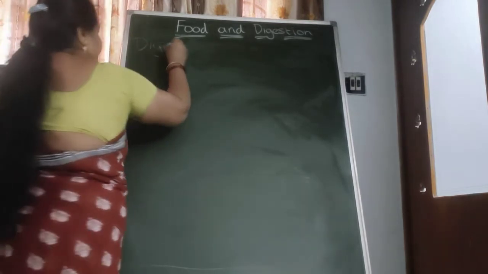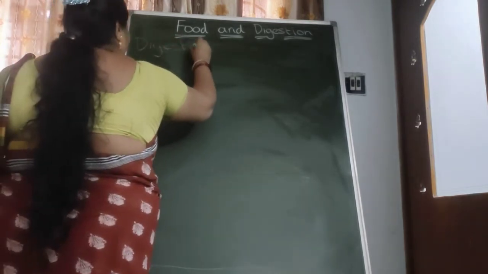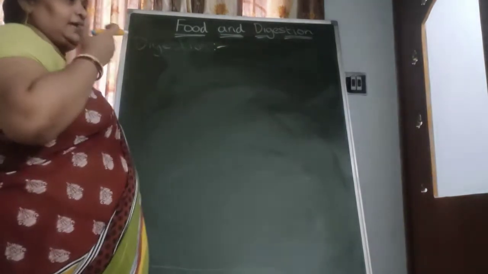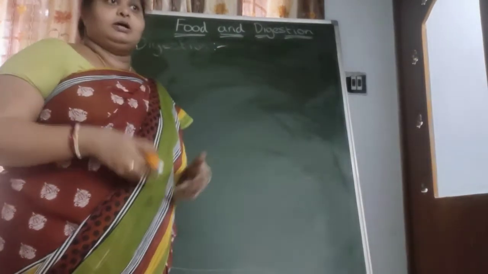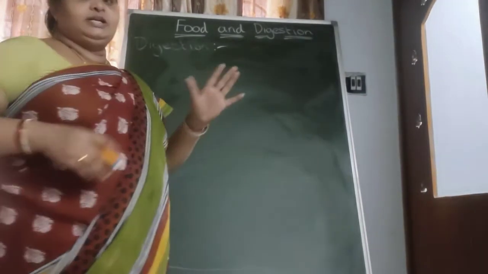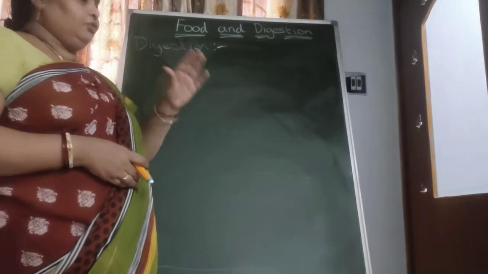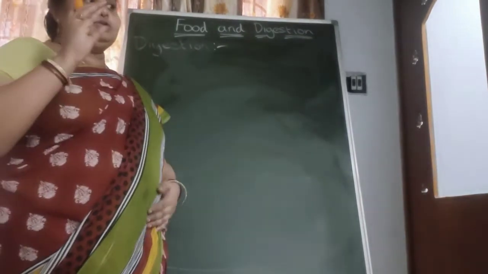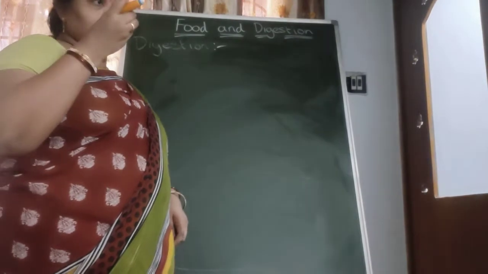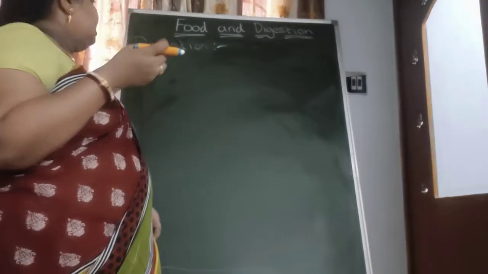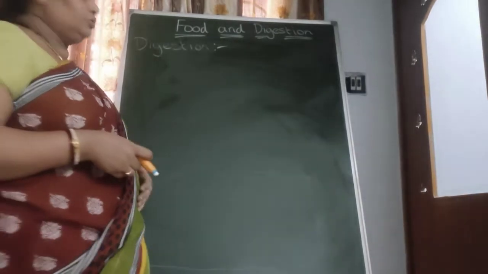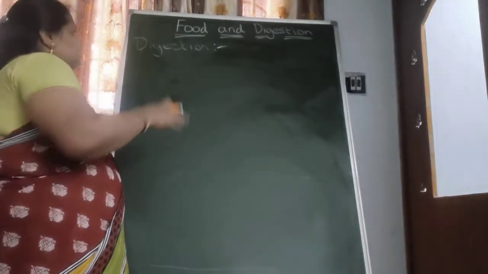What is meant by digestion? The food we take goes directly into the stomach. The food is changed into small pieces. The solid food items are changed into small, soft substances. Then the nutrients are absorbed into our body. This process is known as digestion.